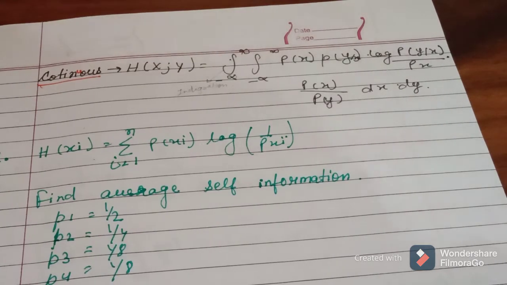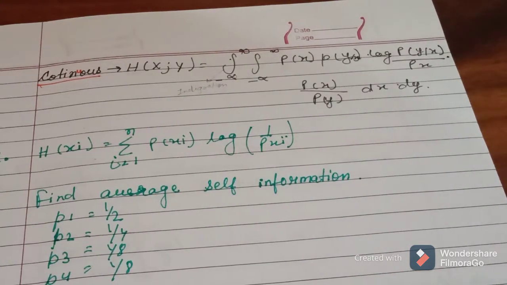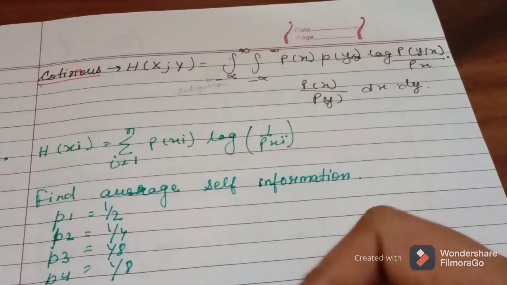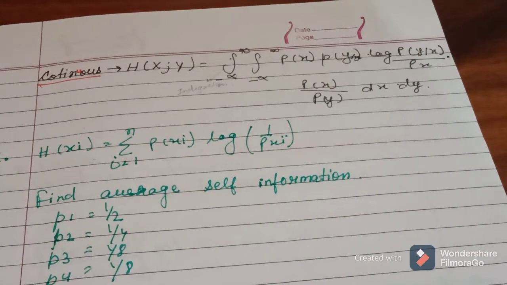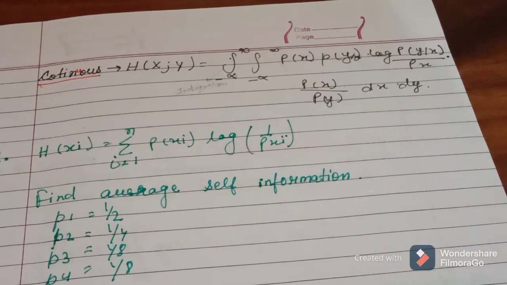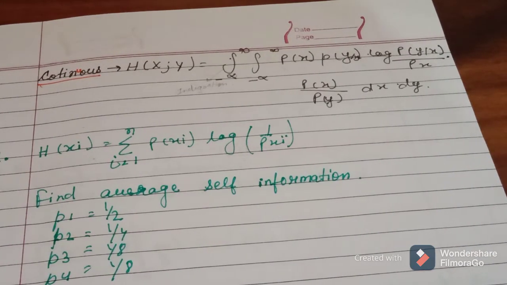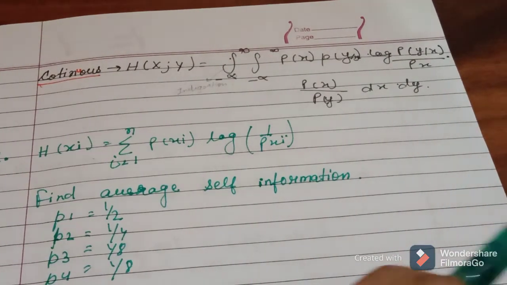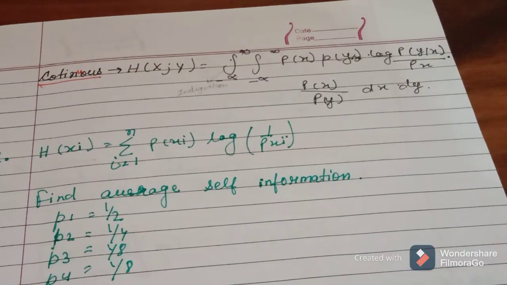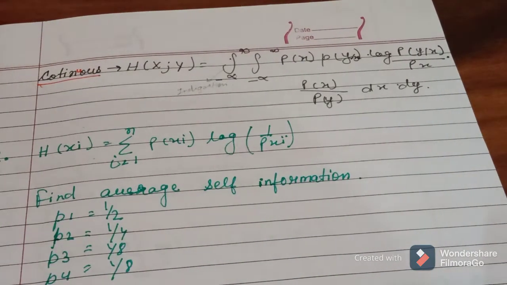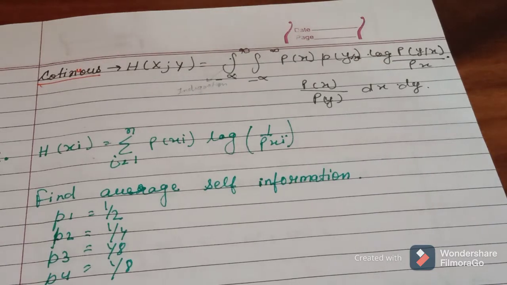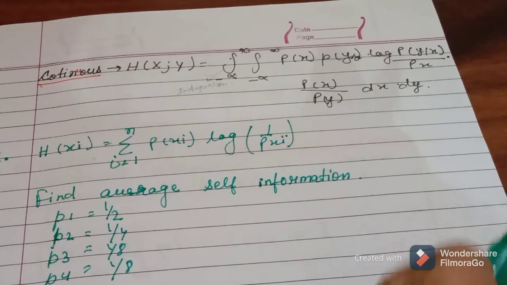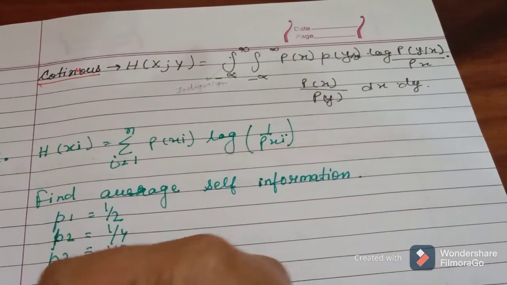When we put this in our formula, it is the summation for i equal to 1 of P(xi) log 1 by P(xi). What is this formula? It is the normal entropy formula. First of all, we will solve entropy.